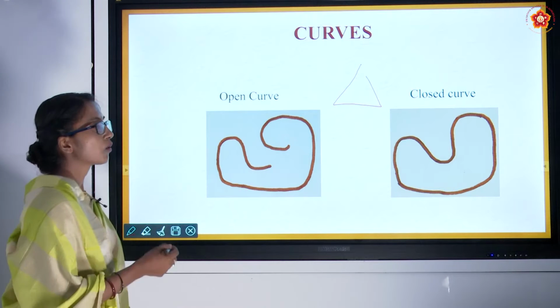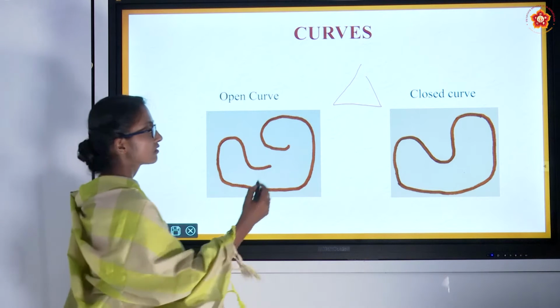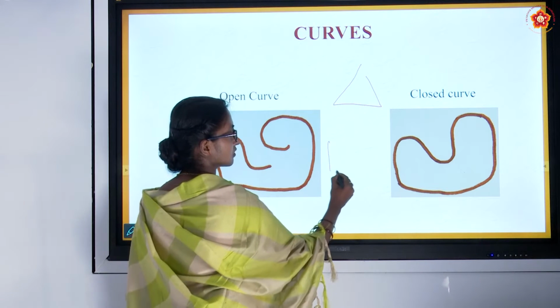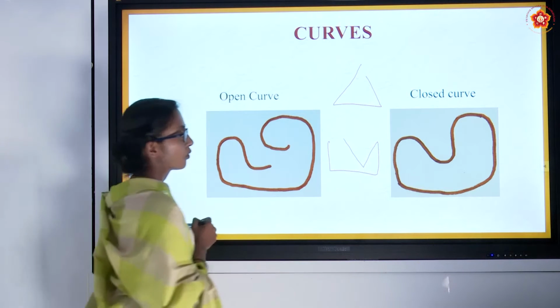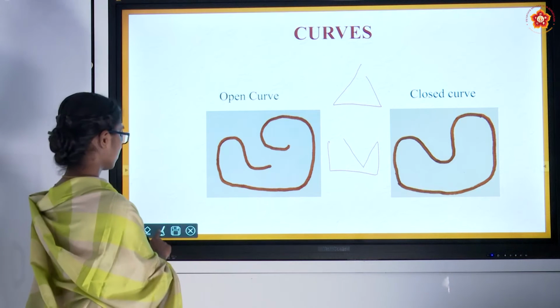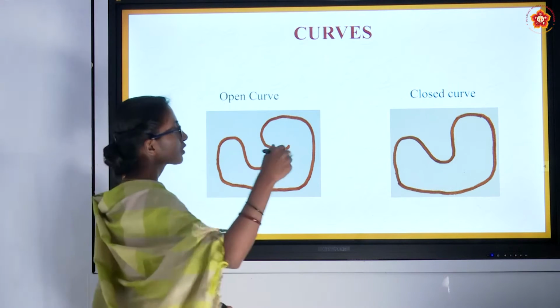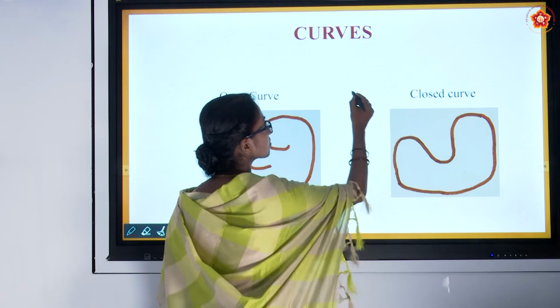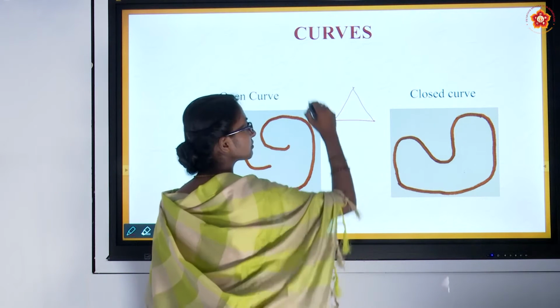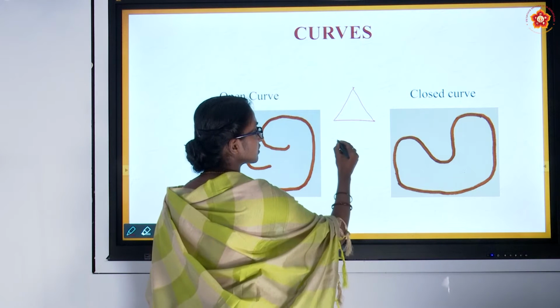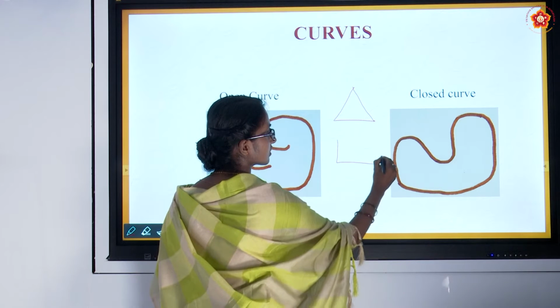This is also an open curve. Closed curve examples. The same thing can be drawn as closed.